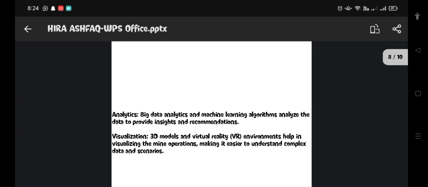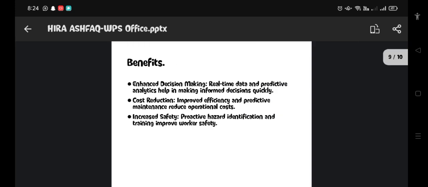Next, analytics and visualization. In analytics, big data analytics and machine learning. And in visualization, 3D models are used and help make it easier to understand complex data and scenarios. Benefits: first of all we discuss enhanced decision making, second cost reduction, third increased safety.